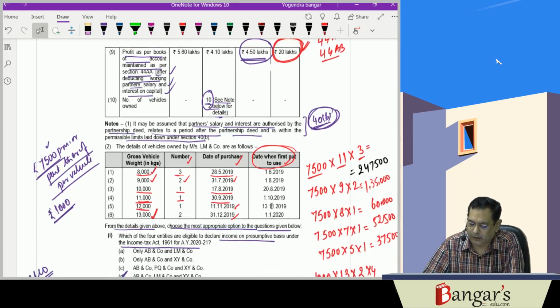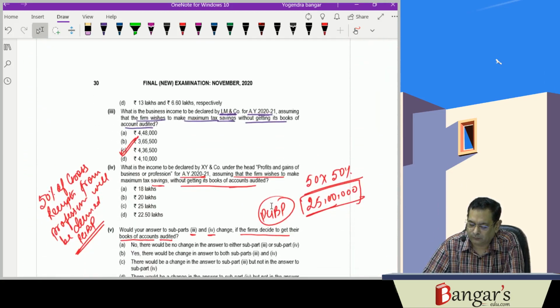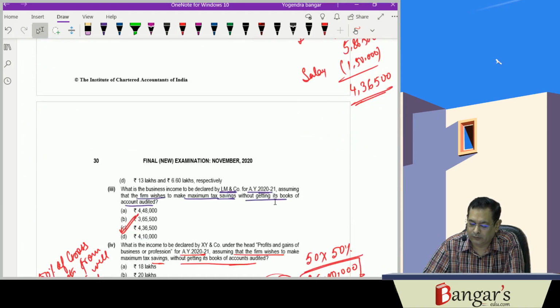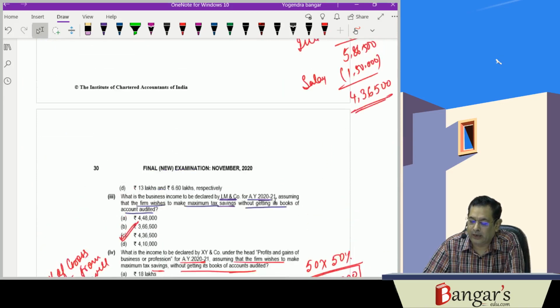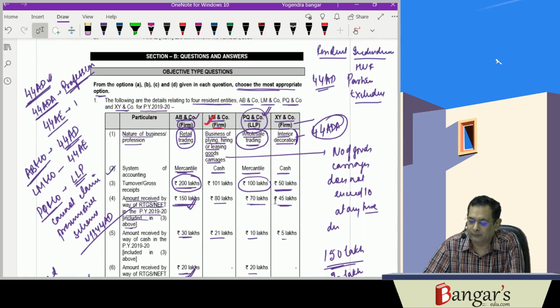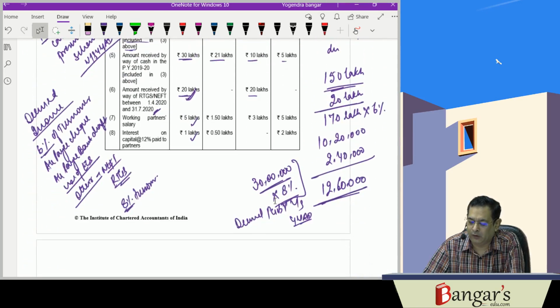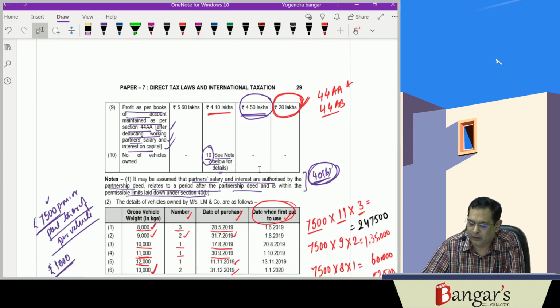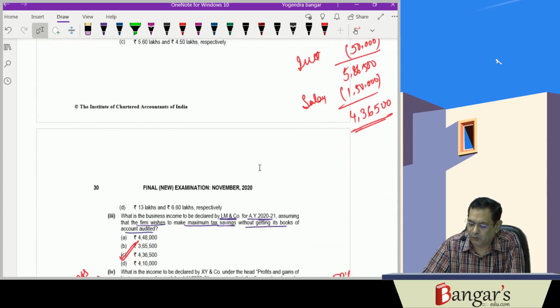And the second one, what about the third one? In case of Element Company, look at its position. Here Element Company is there. If it opts for this, then its income works out to be 4.10 lakh rupees when it is maintaining the books of accounts and getting them audited.